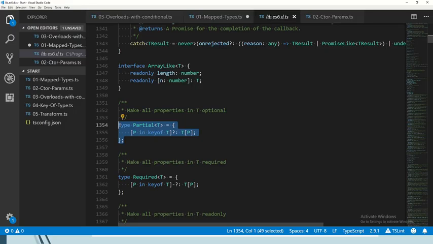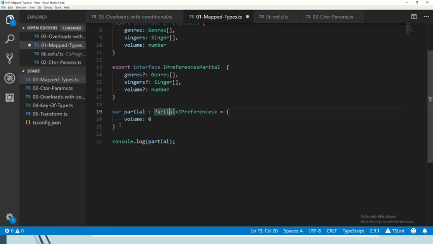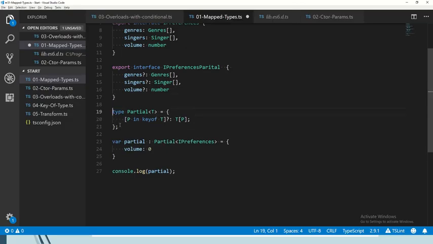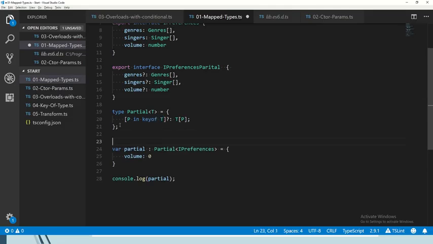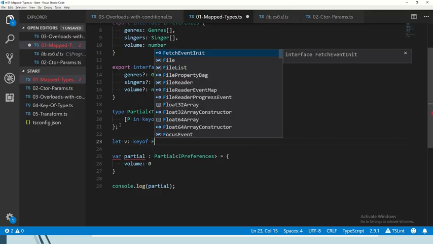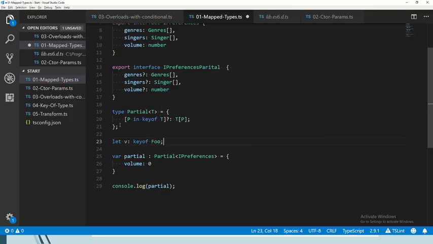Let's copy that into our file here to have it a little bit closer and analyze it. The first thing we're going to have to understand is this part, keyof T. In TypeScript, there's a very nice feature where we can type a variable or a parameter to say that its only valid values are the keys of another type. Now this particular V can only be bar or buzz or q.